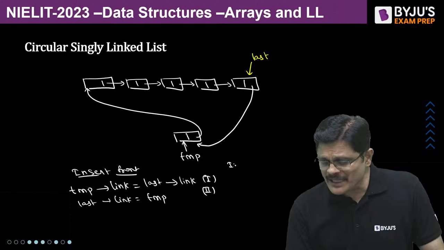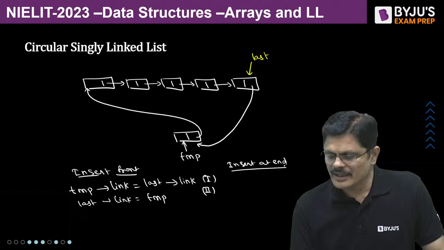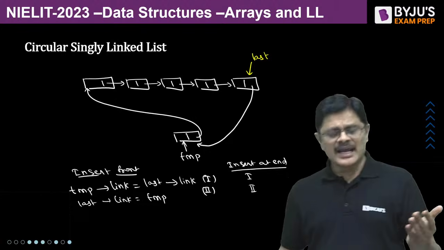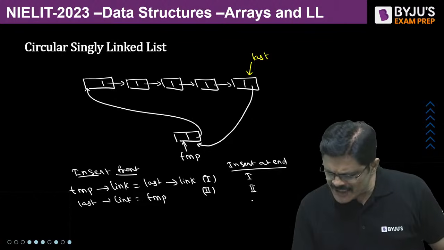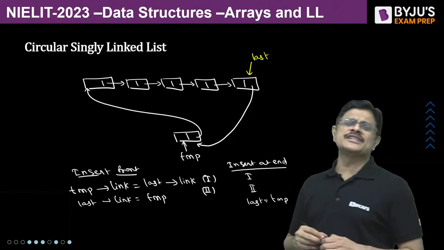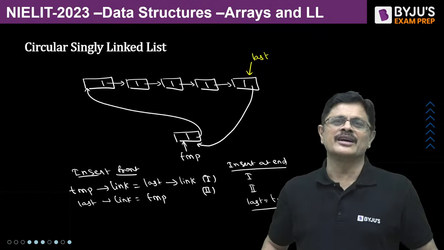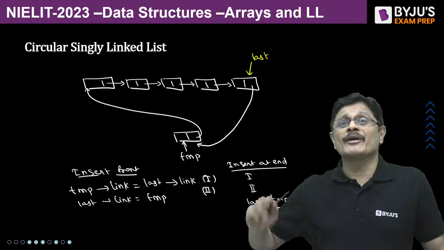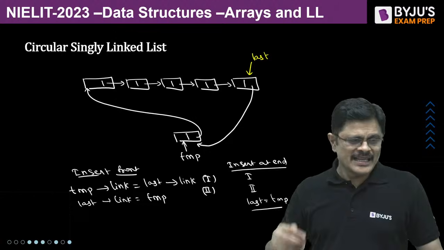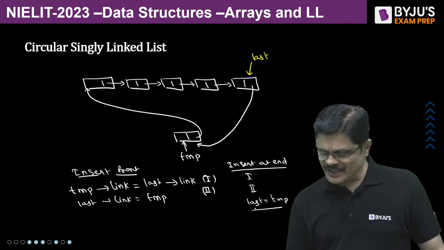But if you want to do the same thing, insert at rear end or insert at end, then also the story is same. 1 and 2 you have to do. That is, temp link is last link and last link is equal to temp. But after these two, you have to do one more thing, that is last is equal to temp, so that this new node which is inserted becomes the last node. So this is an extra step required, my dear friends. So for insert at the front, you require 2 link manipulations, whereas for insert at rear, we require 3 link manipulations, and this is the third one.